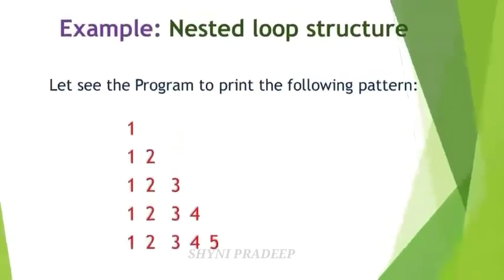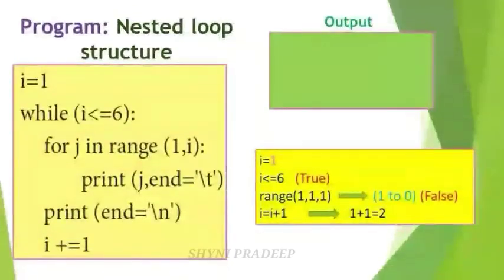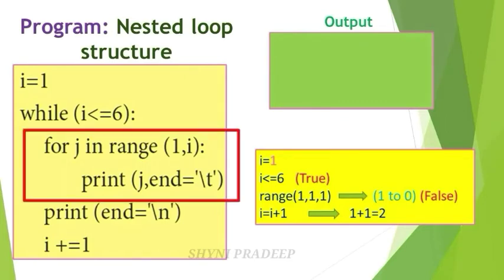Let us see one example. Here the output is given. You have to write the program to print this pattern. So this is the program. Now let us see the explanation of this program. Here first the initialization is given: the initial variable I is equal to 1. In this program, a while loop is given, and within that while loop we placed the for loop. So the for loop is placed within the while loop.